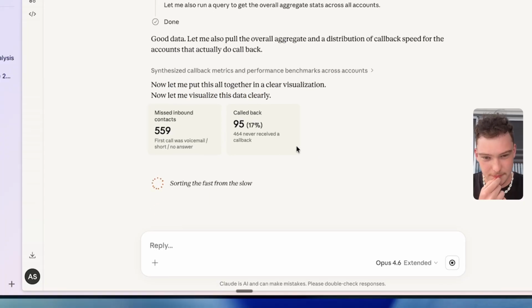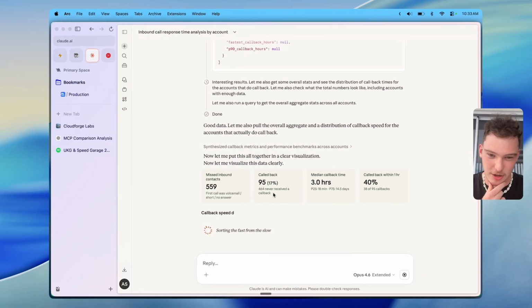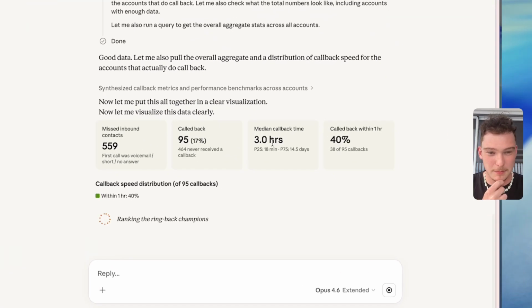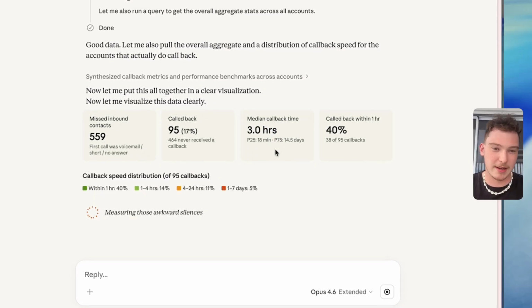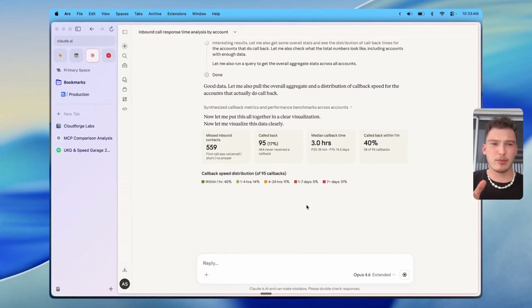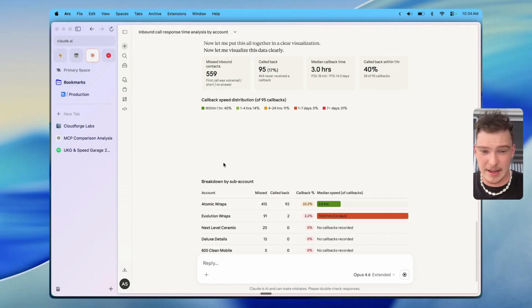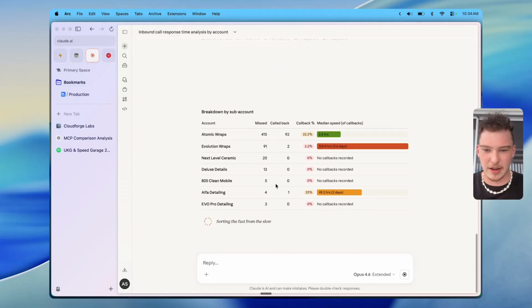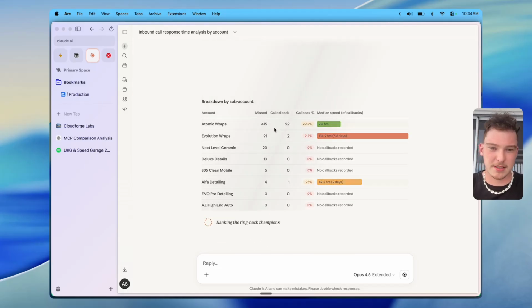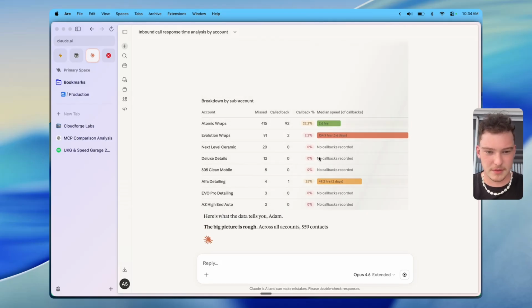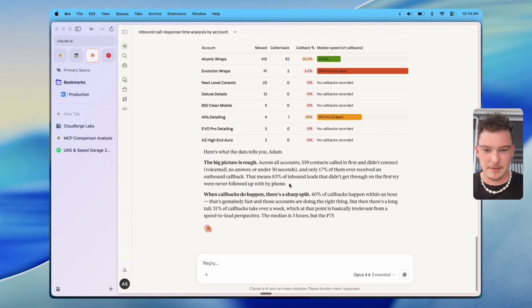And yeah, so missed inbound contacts called back is 17%. Median callback time is 3 hours, so not bad. Called back within an hour. By the way, you could break this down by assigned user if you have multiple sales reps, or pipeline or lead source or whatever you really want to see. And here it gave us that breakdown. So we have every account, we have missed, callback percent, median speed to call someone back. And yeah, I mean, this is honestly amazing.